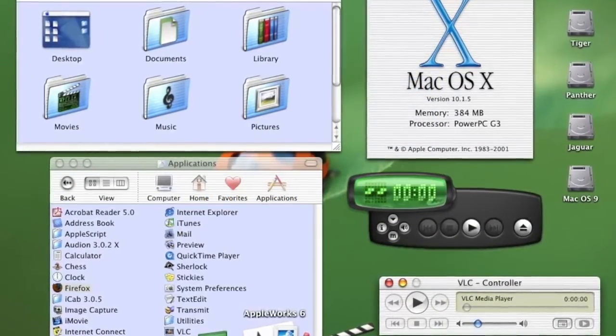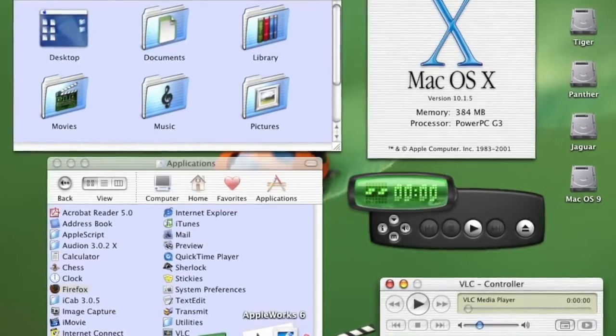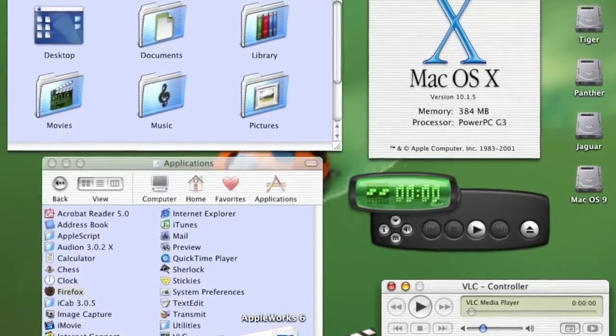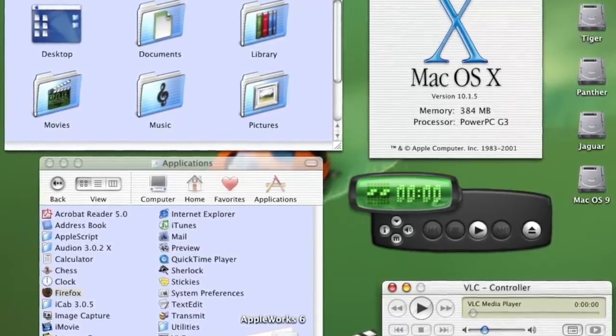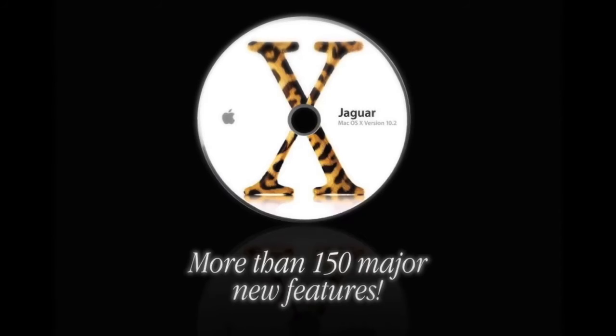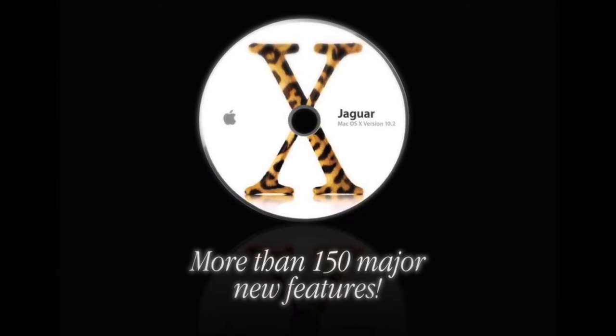new features that were missing from Cheetah, like CD and DVD burning, DVD playback support for more printers, and faster 3D performance. Jaguar was the next release, and it turned macOS 10 into a more refined and stable operating system.